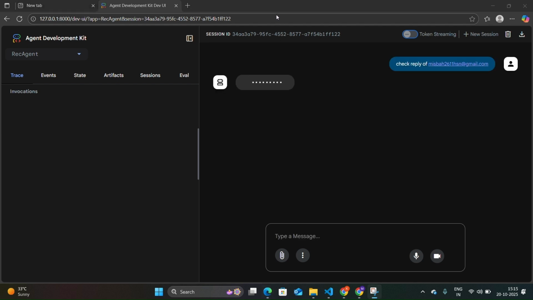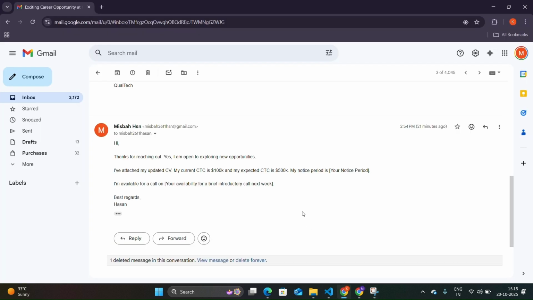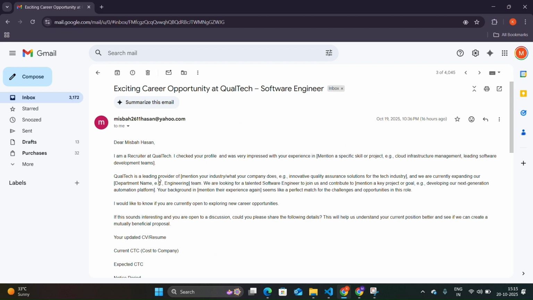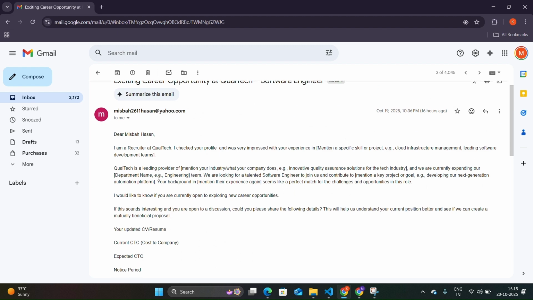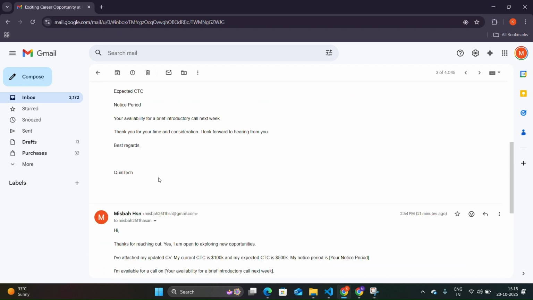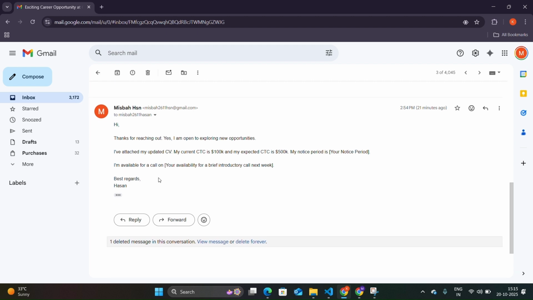Okay, it is in process. It is checking the reply. This is the reply of the candidate, and this is the email which was sent earlier with the help of a Python function, and this is the reply to that email, and this reply will be analyzed by our AI agent. We can see the reply is positive. Current CTC of this candidate is 100k, and expected CTC is 500k, and notice period is not mentioned, but still according to the algorithm the reply is positive.